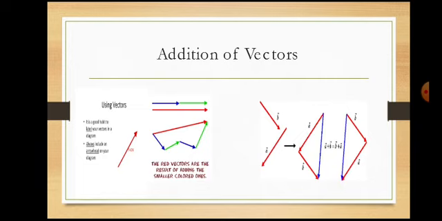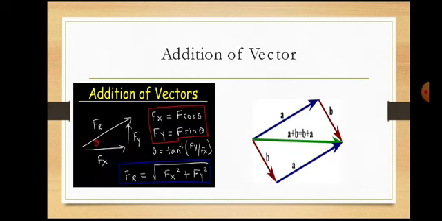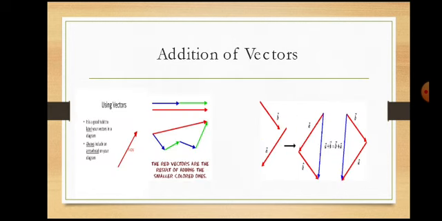This is the resolution of any vector. If a vector is acting at a certain angle, then you have to resolve it into its components. Due to the components along horizontal and along vertical, the object moves here and there with respect to their axes.